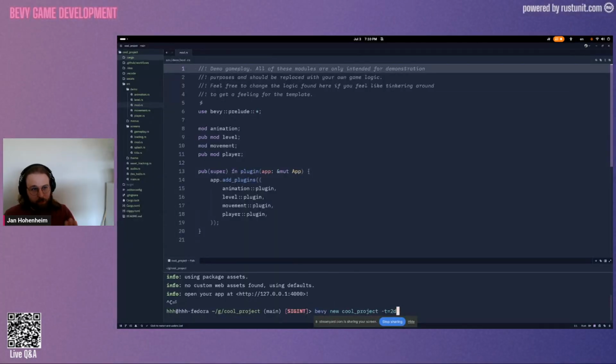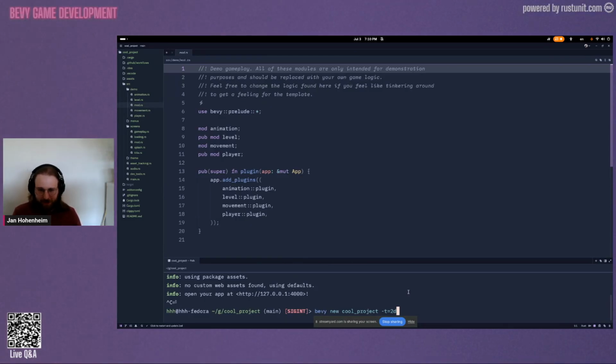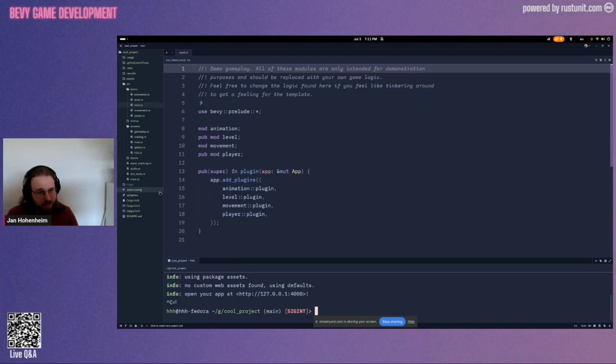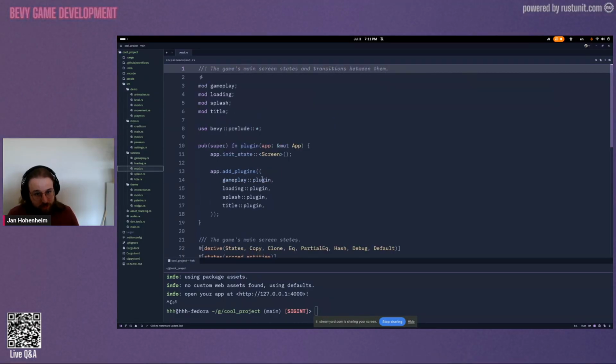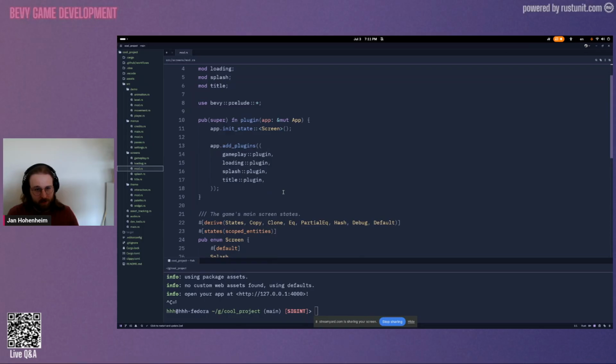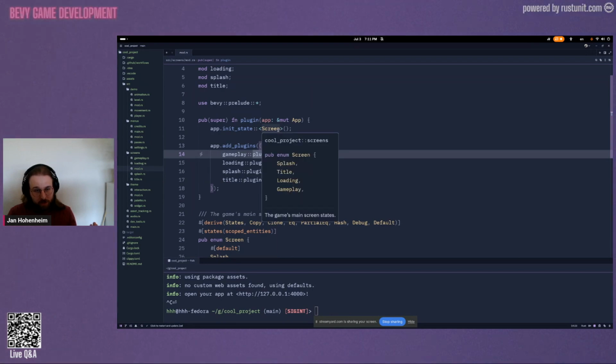Now I've already pre-compiled it here, so we don't need to wait. But just imagine I hit enter now. There we go. And it will generate this little template here. Now, just as a very quick overview, what this shows you is different screens. Screens are like things that occupy the screen: the loading screen, a splash screen, a gameplay screen. And this is used with Bevy's state management.